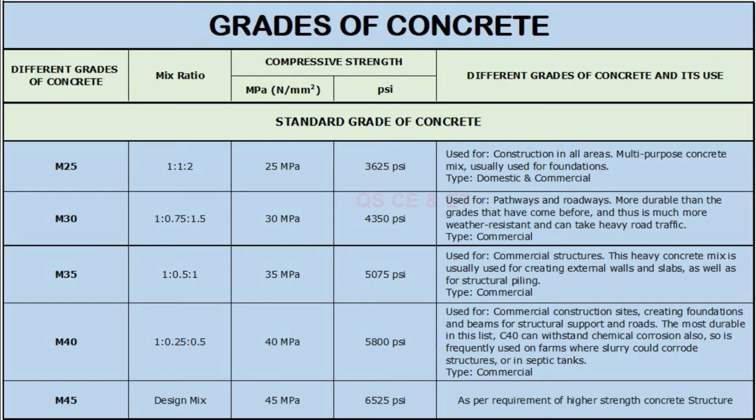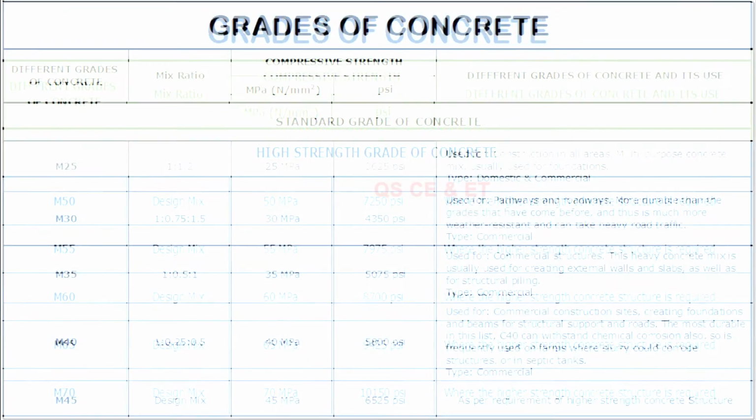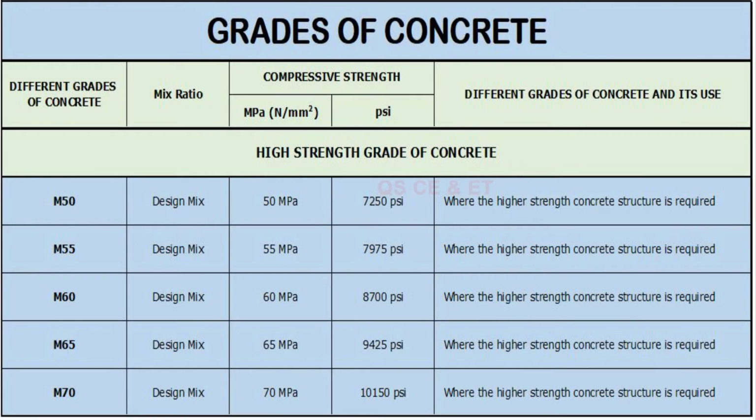M45 grade mix ratio according to mix design. Compressive strength in MPa is 45 and 6525 in PSI, and its use is as per requirement of higher strength concrete structure. High strength grade of concrete.